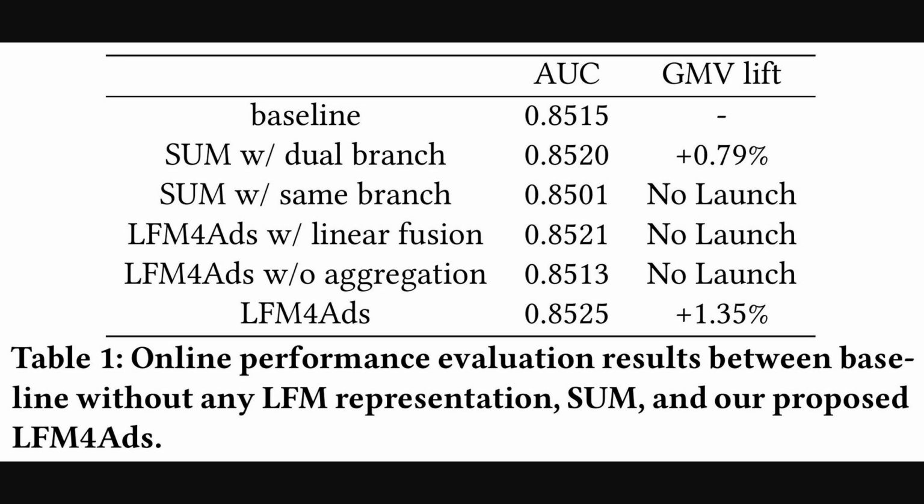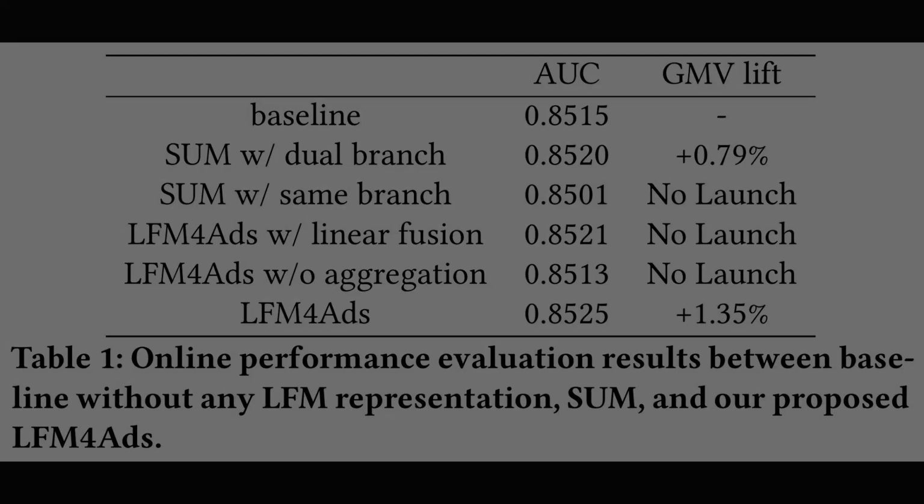So the previous figure outlined the online loop. Table 1 presents the headline online metrics. The table shows that the baseline reached 0.8515 AUC, while the dual branch SUM rose slightly and delivered plus 0.79% GMV. Linear fusion alone barely helped, and removing aggregation hurt, which supports the design choices. The full system achieved 0.8525 AUC and plus 1.35% GMV, so aggregation and nonlinear fusion clearly mattered.